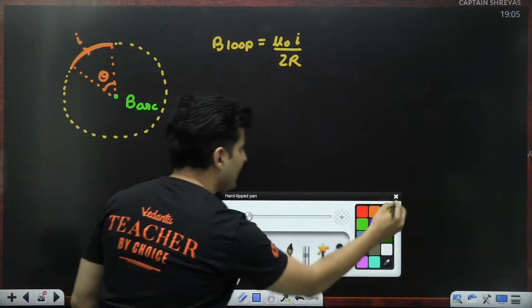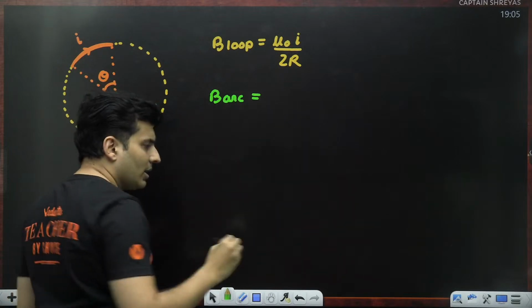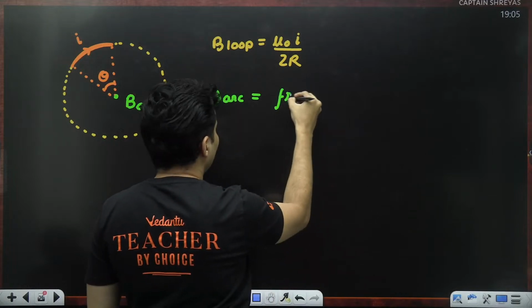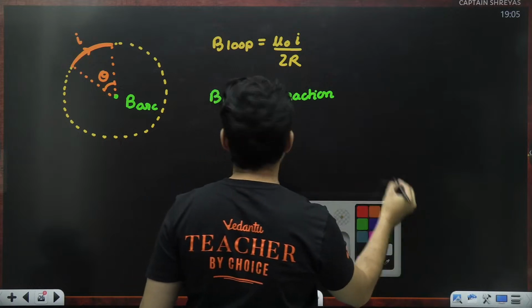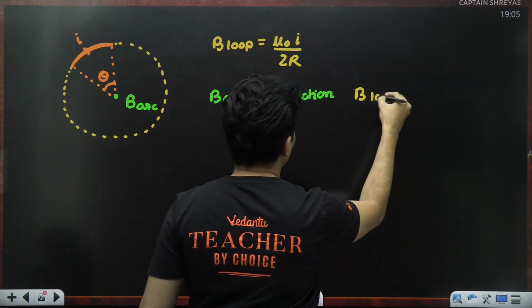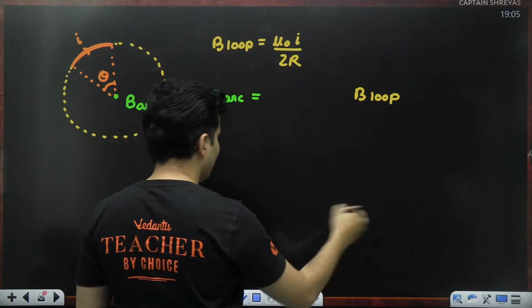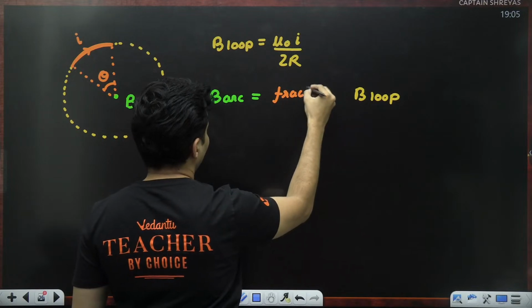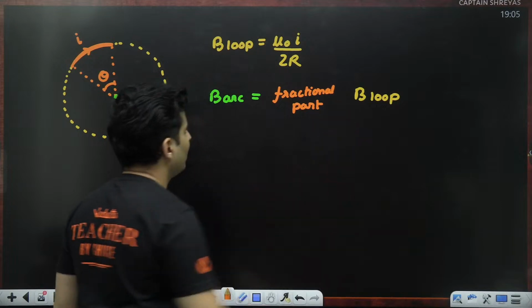So can I say the magnetic field due to the arc will contribute a part of the loop? In fact, there will be some kind of a fraction which is involved multiplied by the magnetic field due to the entire loop. You might be wondering, what is that fractional part which I am talking about?